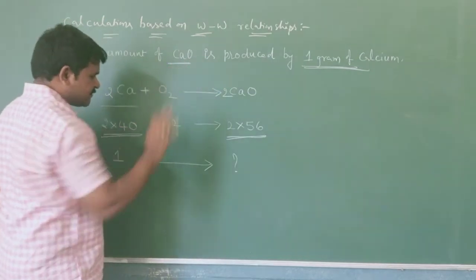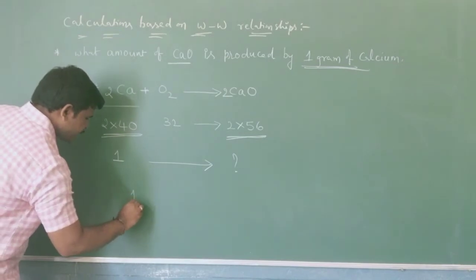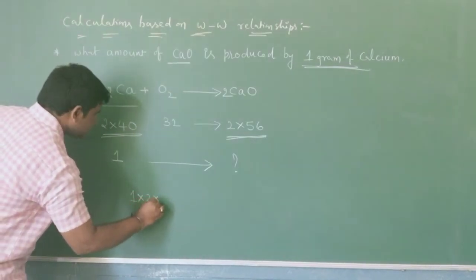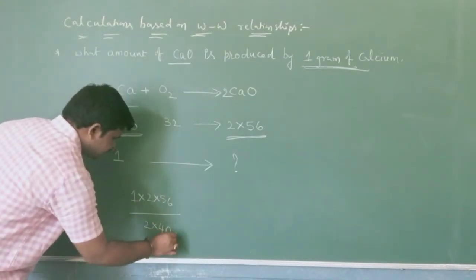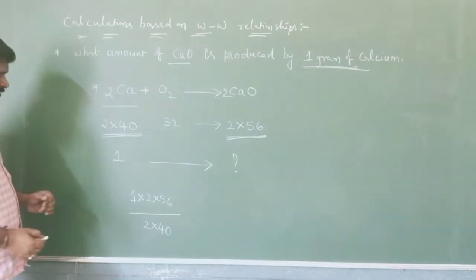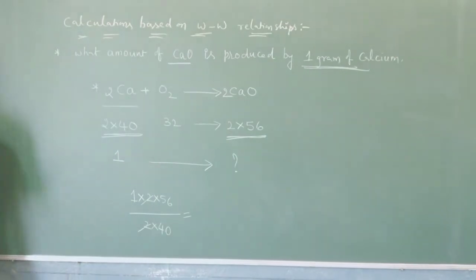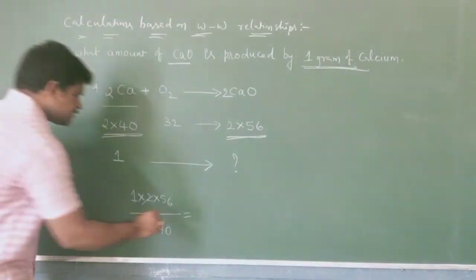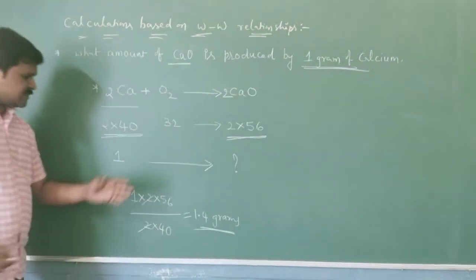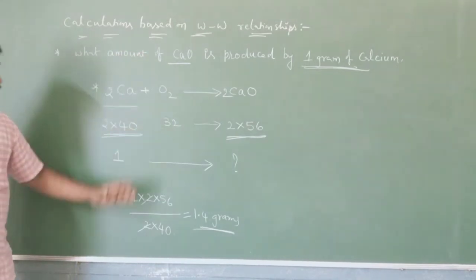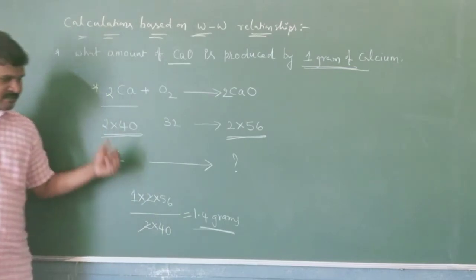Simply cross multiply: 1 into 2 into 56 by 2 into 40. 56 by 40 is approximately 1.4 grams. This is the amount of CaO produced by burning 1 gram of calcium.